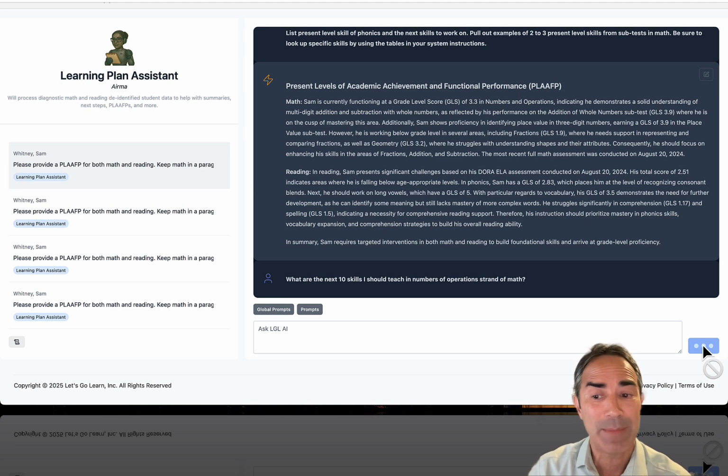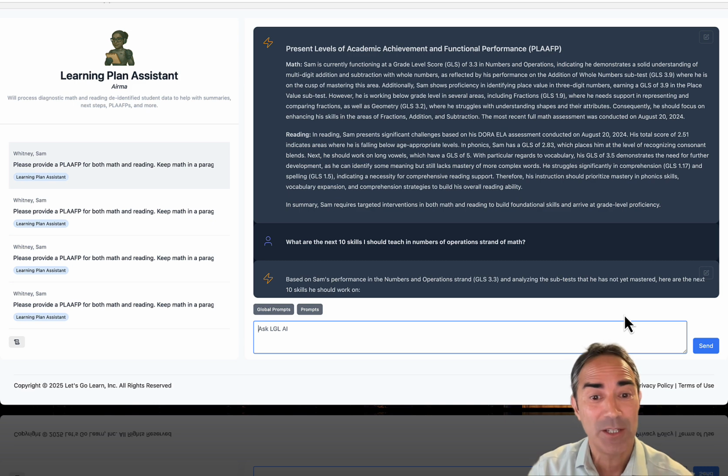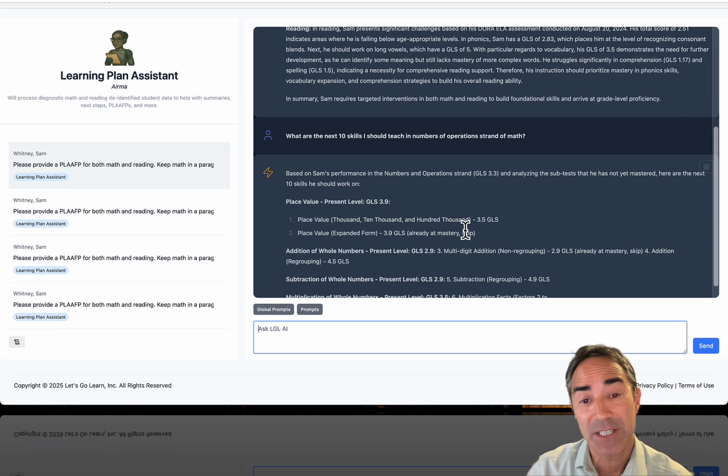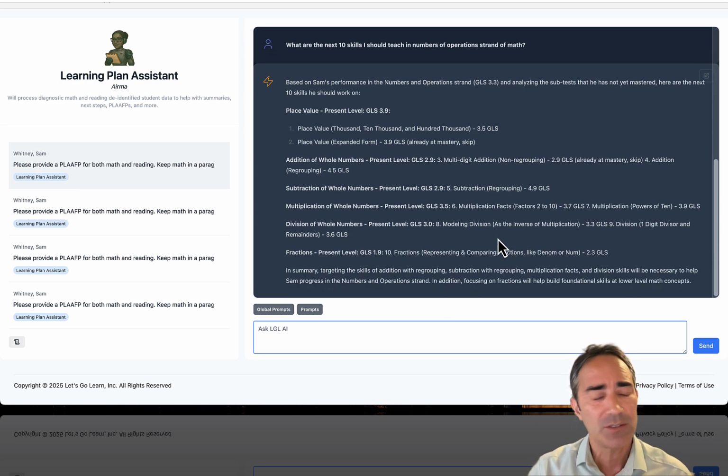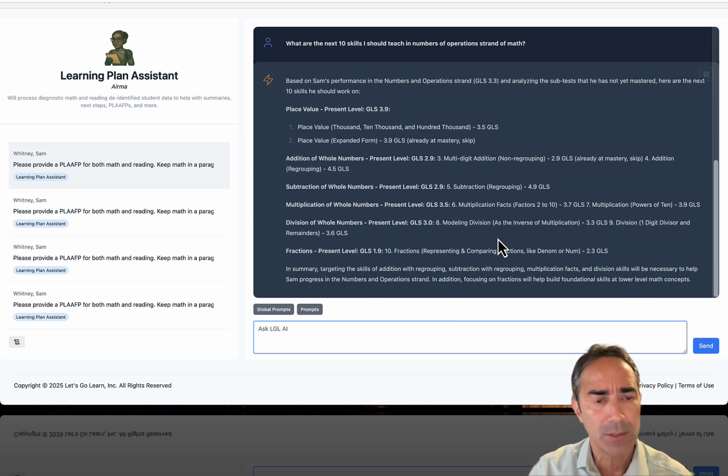Now here's another cool thing about prompts. You could share them. You can make them global. You could share them with other teachers, or teachers can share them with just specific teachers. So there's a whole sharing system, like what Google Drive or OneDrive does, where you can share stuff. So here it is. This is amazing. We have an IEP tool report where teachers pull out what are the next goals they should work on. But right here, it did it automatically, right?